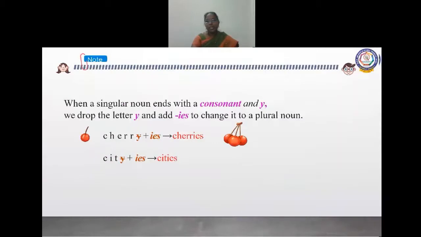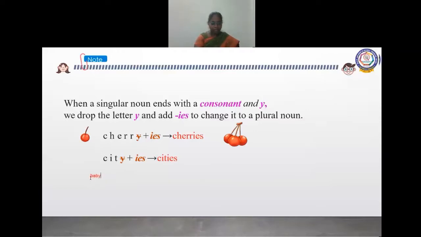When a singular noun ends with a consonant and y, we drop the letter y and add ies to change it to a plural noun. Cherry is a singular noun, one cherry. We are speaking about one cherry and it ends with y. So we drop the letter y and add ies. Like that, can you tell me another word? Baby.